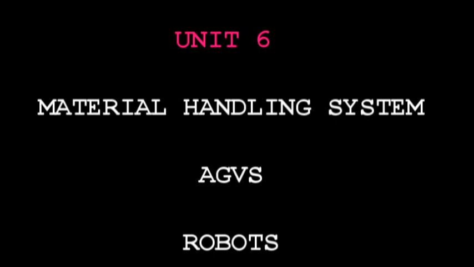Next, robots: types, components of a robot, degrees of freedom and effectors, advantages, disadvantages, and applications of robots, and the role of robots in a computer integrated manufacturing system. So this is unit 6 in the computer aided manufacturing subject.